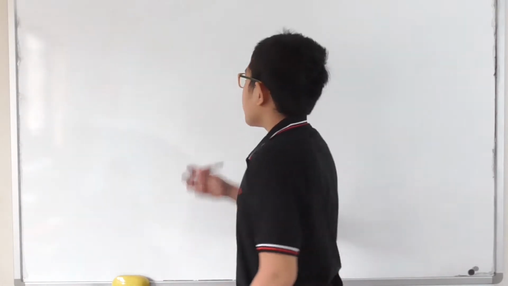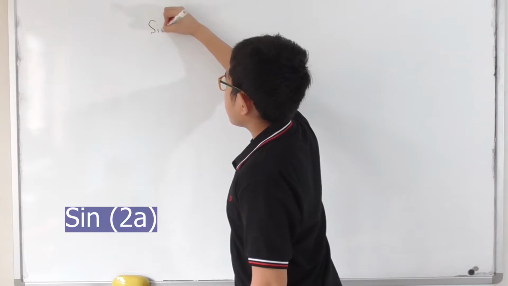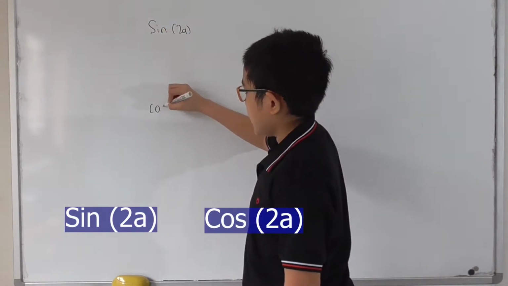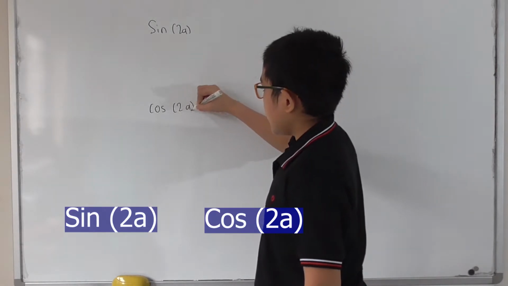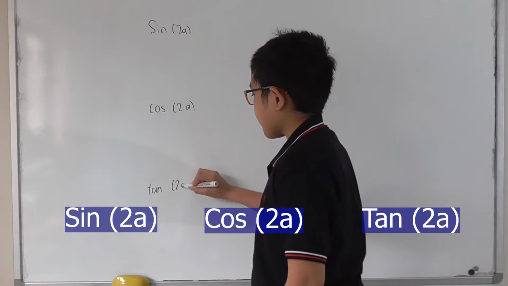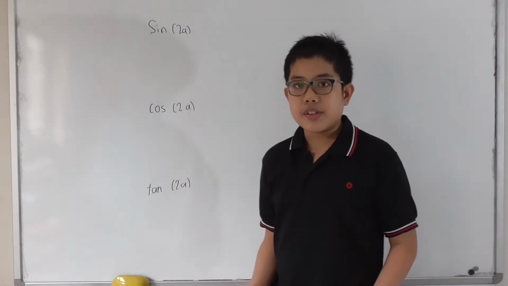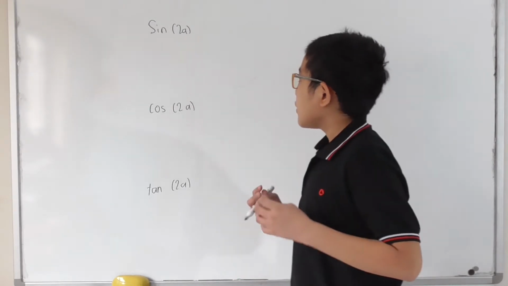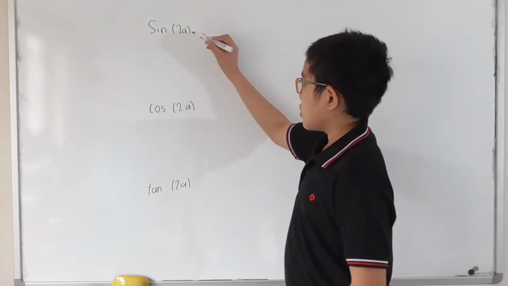We know that the double angle identities consist of three different equations. The first one is going to be sine of 2a. The second one is cosine of 2a. And the third one is tangent of 2a. And they're called double angle identities because they involve the doubles of an angle. So then, what is sine of 2a equal to?